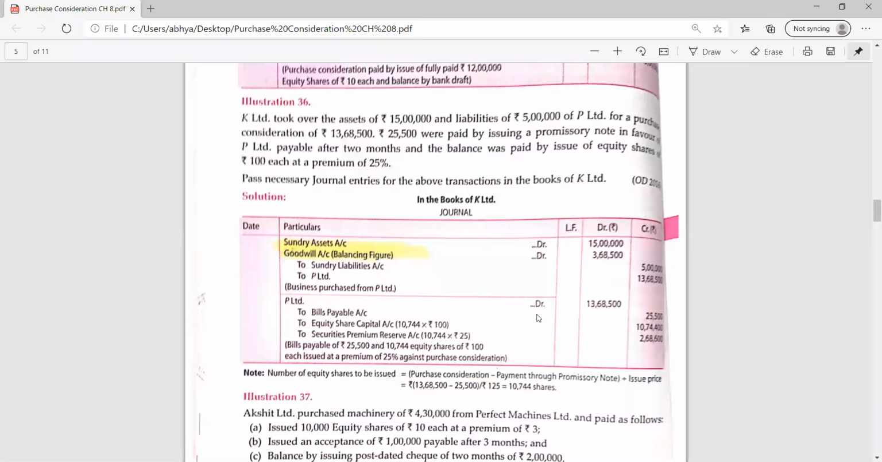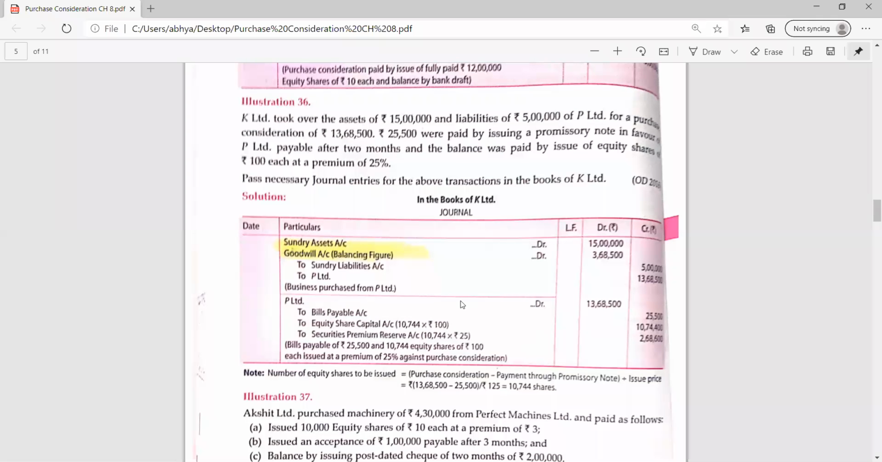13,68,500. In every journal entry, first of all, you have to write only the accounts. Afterwards, you have to fill the amount, because you must know which account will be debited and which will be credited. Only then the journal entry will be right. If you have started writing the amount first, then it will be a problem for you. So first we have to write the accounts. We have to decide how many accounts are involved, which will be debited, which will be credited. Then afterwards we have to fill the amount in the journal entry.